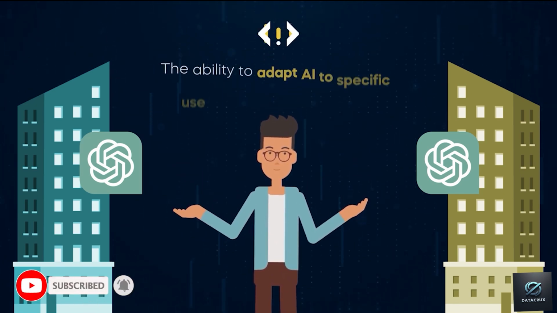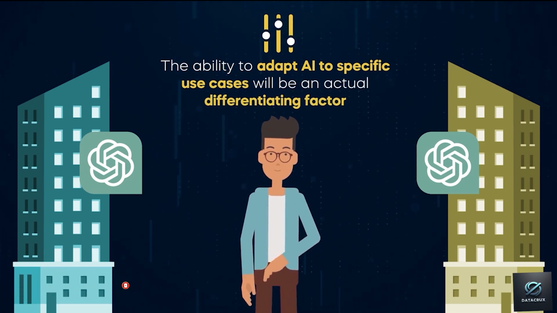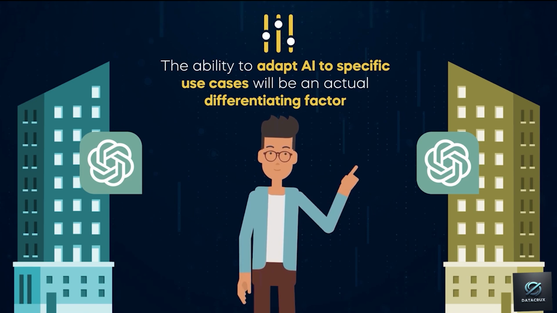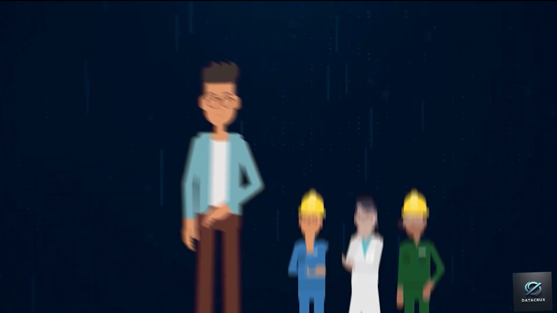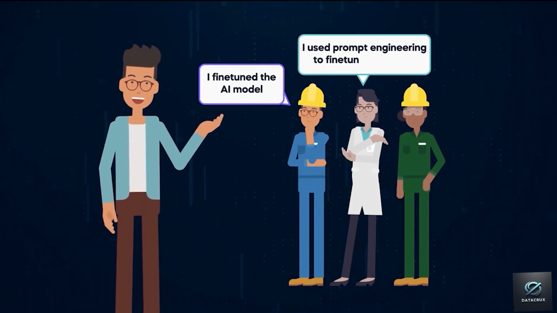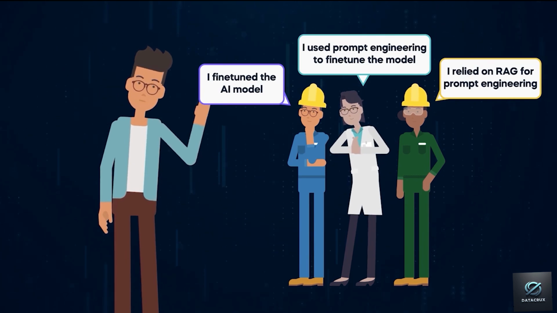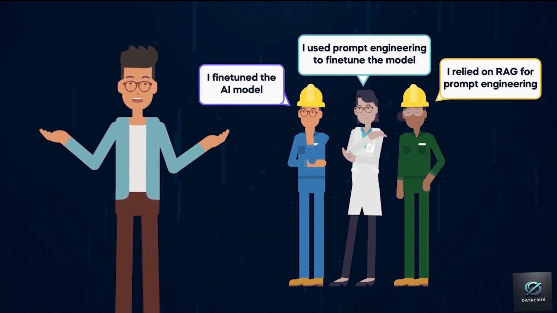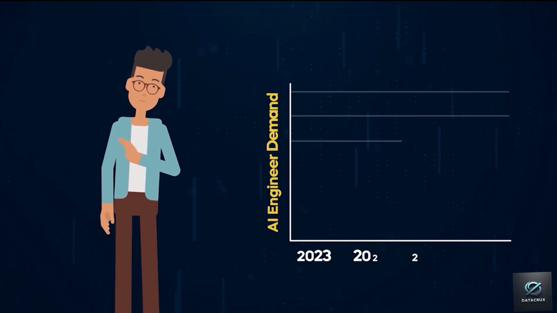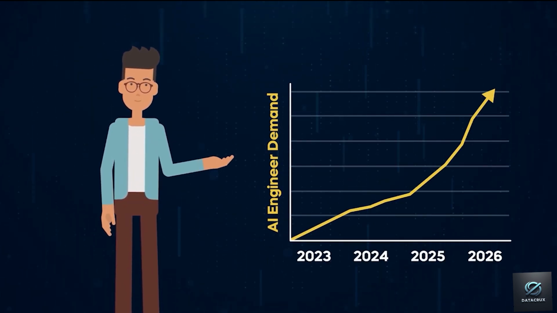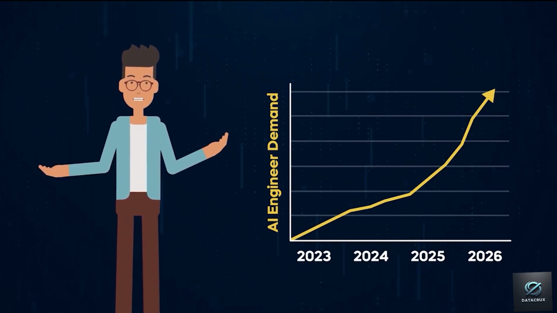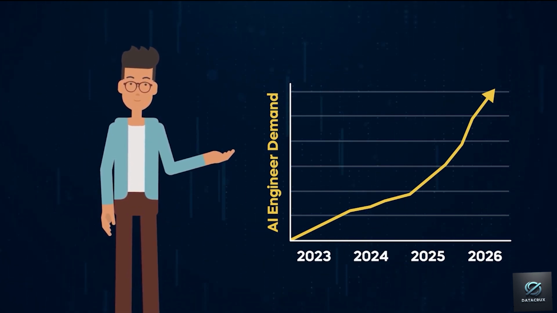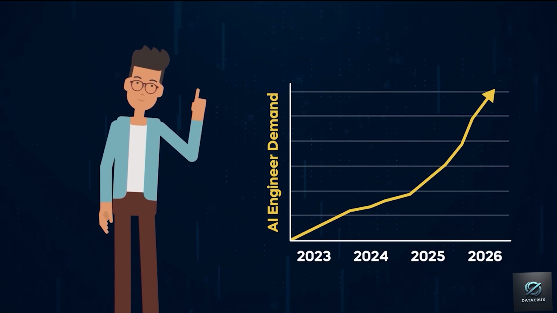In this scenario, the ability to adapt AI to specific use cases will be an actual differentiating factor. The expertise of in-house AI engineers in prompt engineering, RAG, and fine-tuning will help many businesses gain an edge over competitors. Consequently, the demand for skilled AI engineers is expected to surge in the near future. These fascinating developments indicate a significant paradigm shift that will continue.